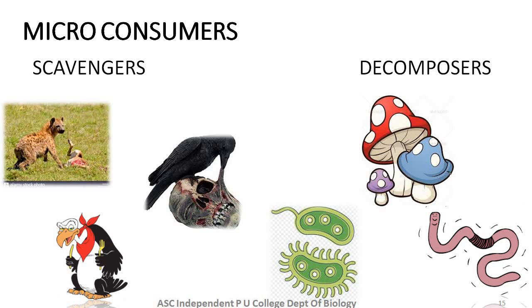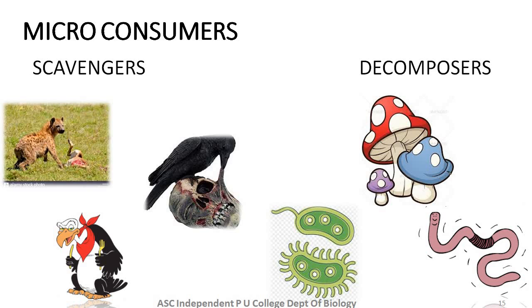On the other hand, we also have a group of organisms who break down complex substances of dead and decaying matter into simpler substances. Here we have represented earthworms. They come under detritivores. They are capable of breaking down complex substances into simpler substances. Now further, these simpler substances are broken down by fungal and bacterial forms.